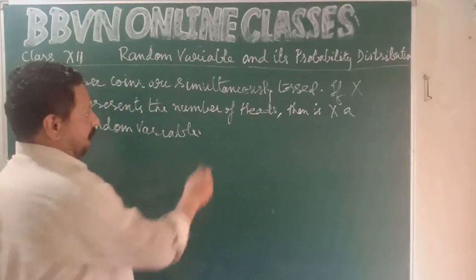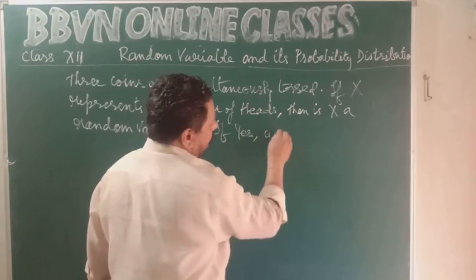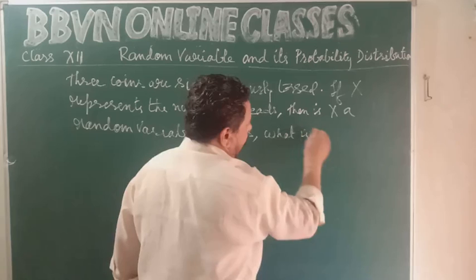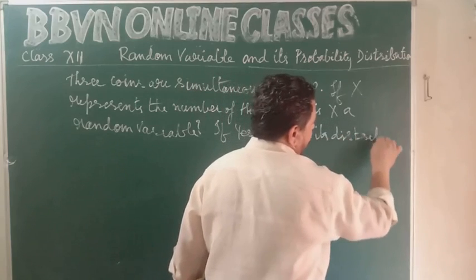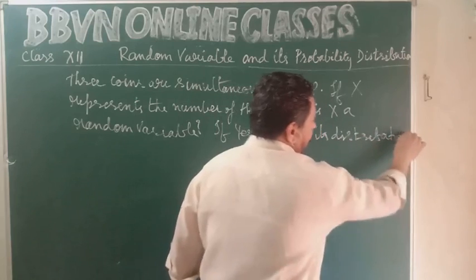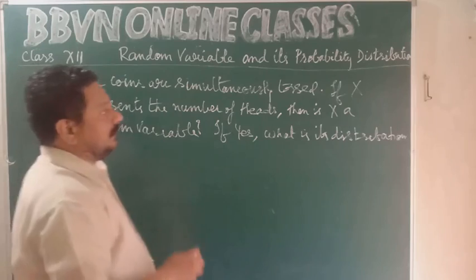If yes, what is its distribution? Distribution means probability distribution.